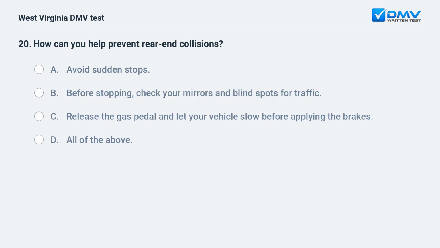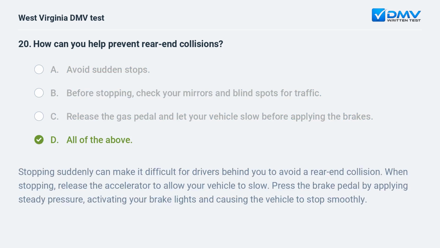How can you help prevent rear-end collisions? A. Avoid sudden stops. B. Before stopping, check your mirrors and blind spots for traffic. C. Release the gas pedal and let your vehicle slow before applying the brakes. D. All of the above. D. All of the above.